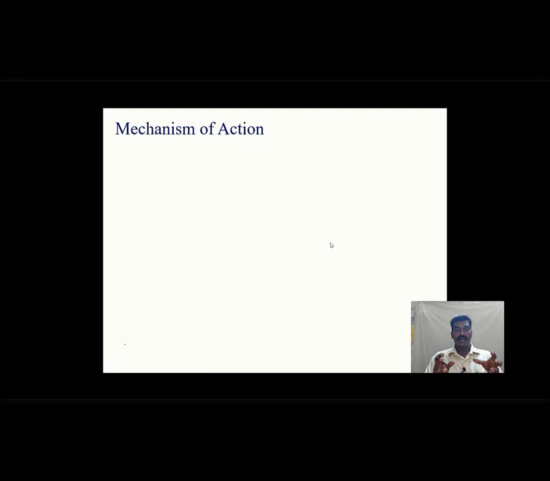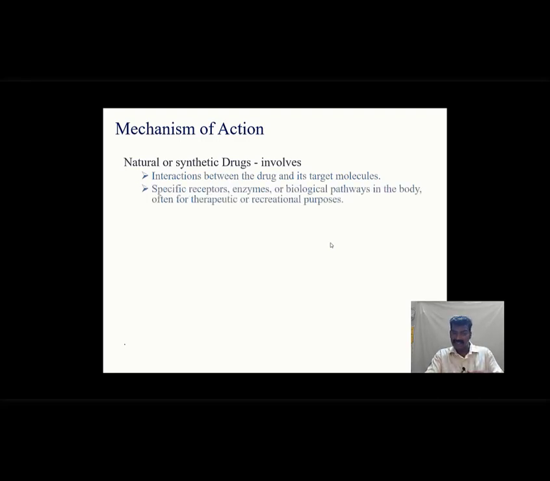Mechanism of action. When we take in drugs, what happens and how does that work, what is the functionality, that is what we are going to look into. So a natural or synthetic drug involves an interaction between the drug and a target molecule. It goes and binds to the target molecules. It can be a specific receptor, enzyme or a biological pathway in the body, often for therapeutic and recreational purposes, and it interacts with the biological system to produce specific outcomes.